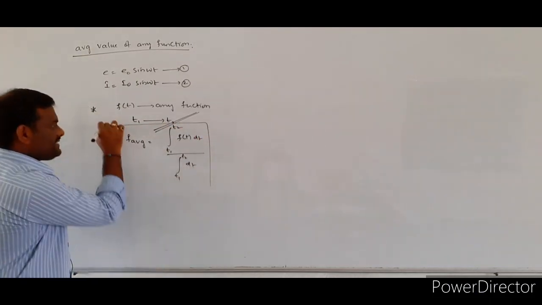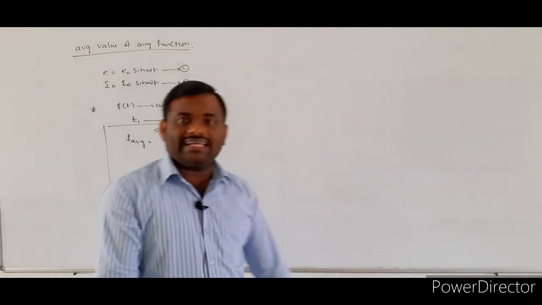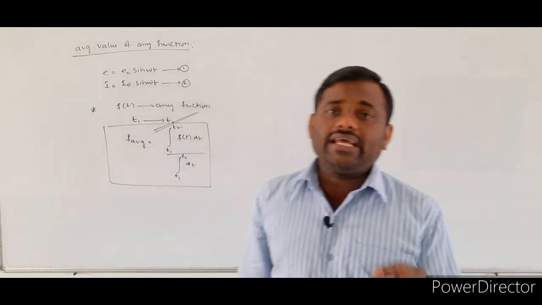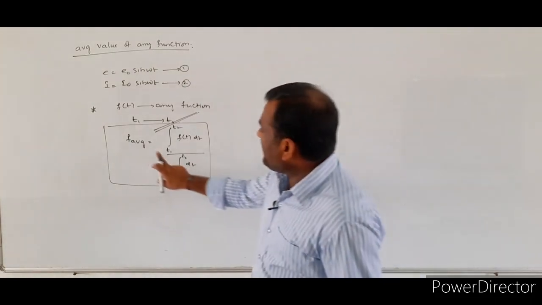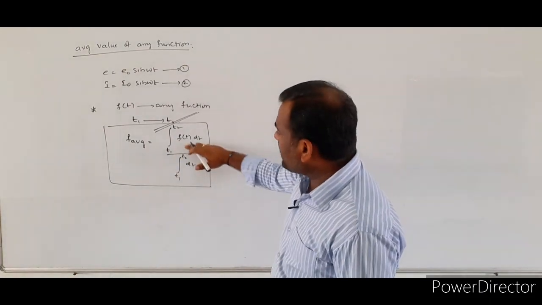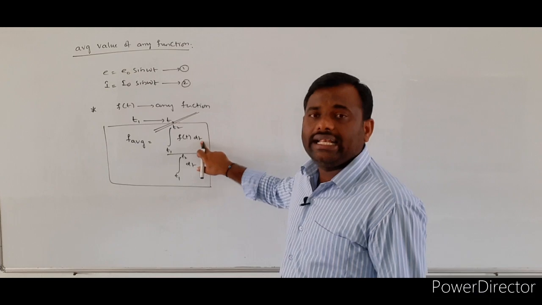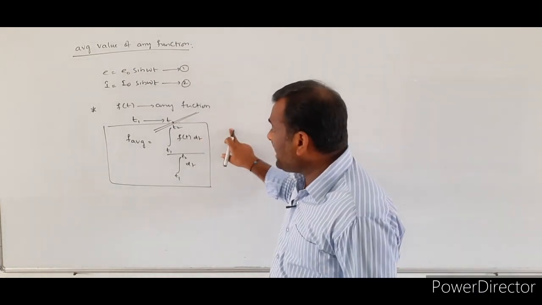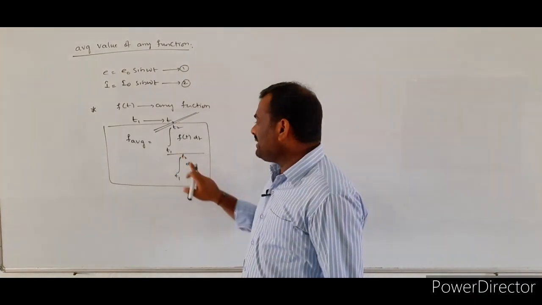So this is the standard formula for calculating the average value of any function. What is the formula? F average is equal to, in the numerator, the integral t1 to t2 of f of t dt, divided by, in the denominator, the integral t1 to t2 of dt.